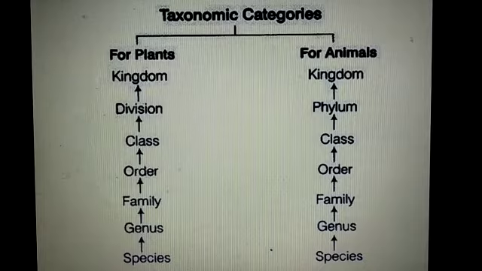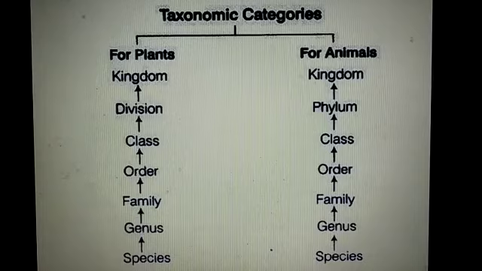All the members of a taxonomical category possess some similar characteristics which are different from those of others. The maximum similarity occurs in species. Here you see the species.